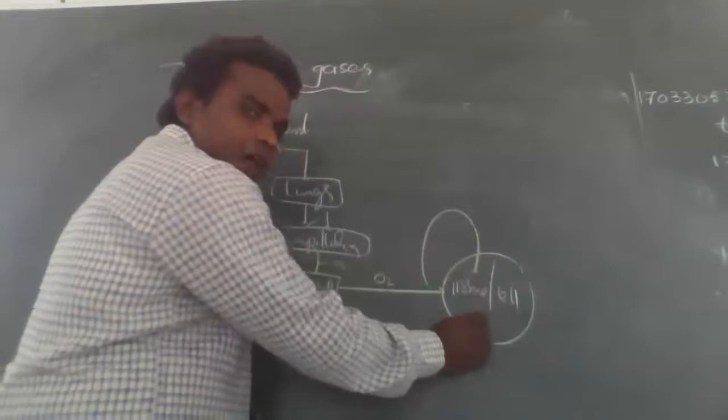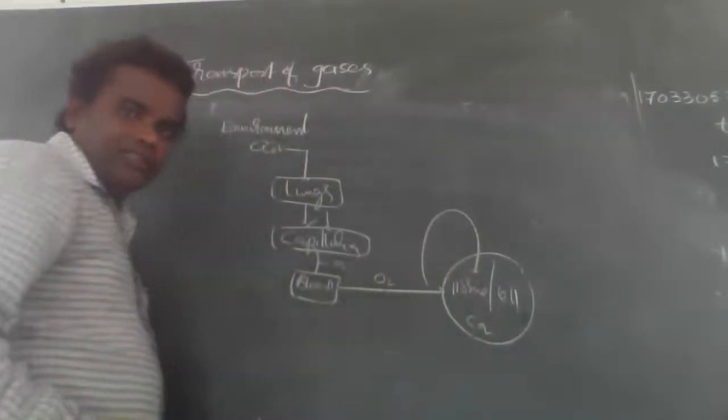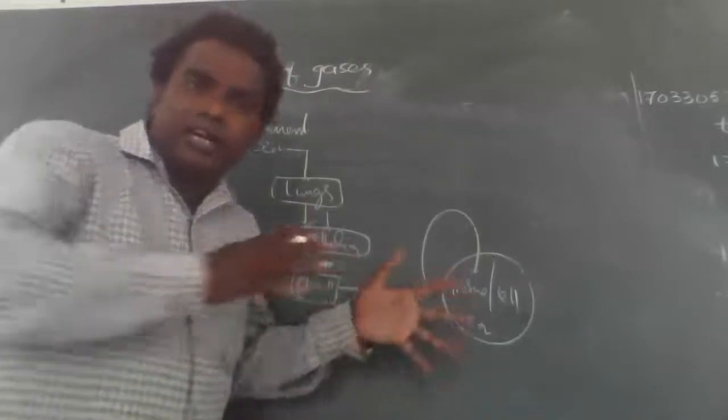Then these cells, after metabolic activity, produce carbon dioxide by the oxidation process. In the cell, oxidation releases a huge amount of carbon dioxide, so carbon dioxide increases in the cell. This carbon dioxide diffuses out. Oxygen diffuses into the cell, and carbon dioxide diffuses out into the bloodstream.